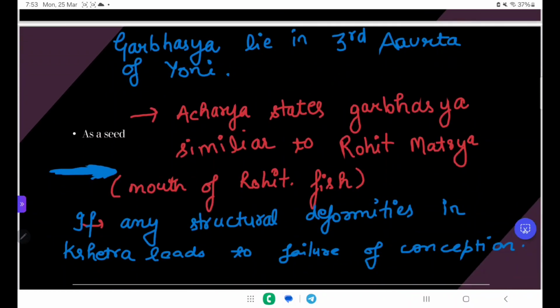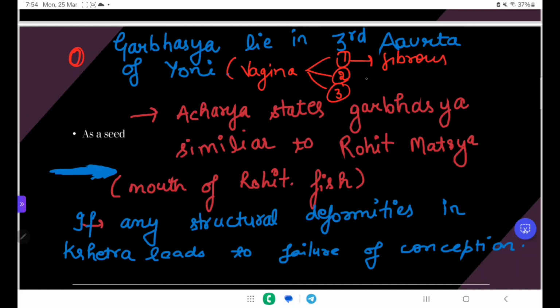In Ayurveda it is said that garbhashaya lies in the third avarta of yoni. Yoni here represents the vagina, and it is said that it has three avartas: first avarta, second avarta, third avarta. First is fibrous, second is muscular, and third is membranous. And this third avarta lies in the garbhashaya where the implantation occurs. Acharya states garbhashaya is similar to the rohita matsya.